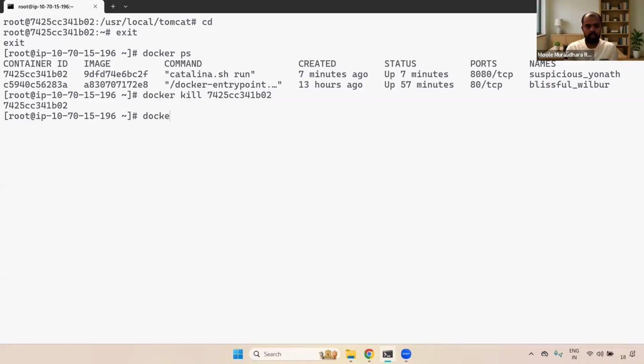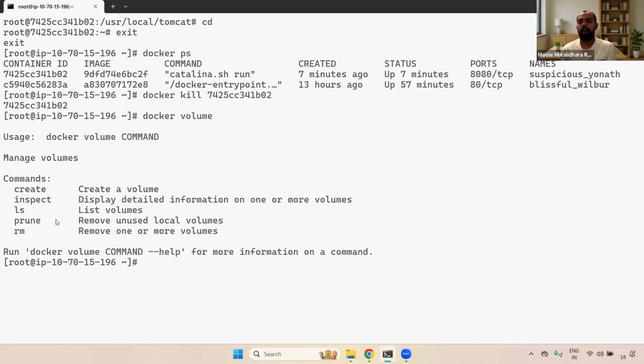For that, you can go here, docker volume, just enter. If you see here we have five commands: create, inspect, ls, prune, rm. If you want to create any new volume, we can use the create command. If you want to see the information about a particular volume, we can use the inspect command. If you want to list out what volumes are available, we can use the ls command.